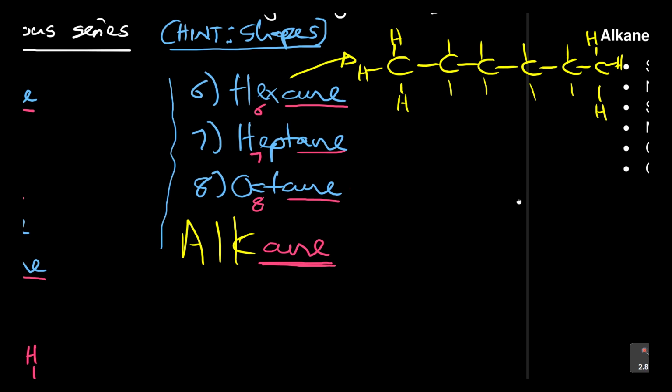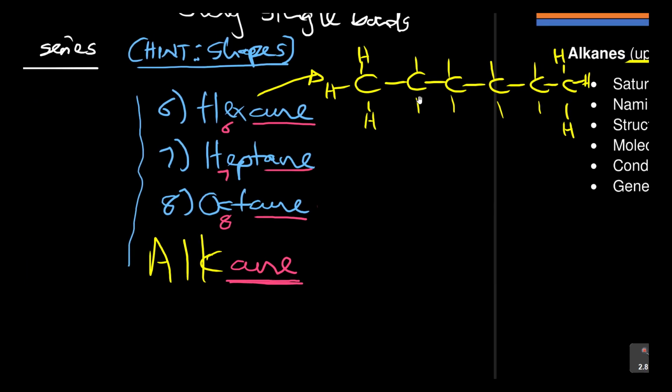I repeat, 3 on the first carbon, 3 on the last, and then you add 2 hydrogens on each carbon in the center. Now, the molecular formula is C6, and the hydrogens are 14.